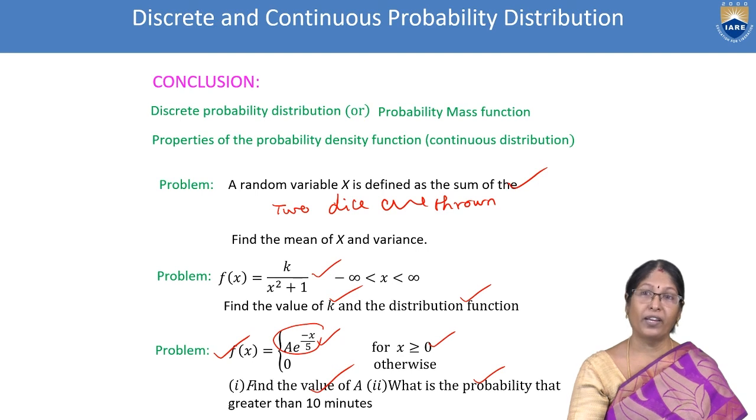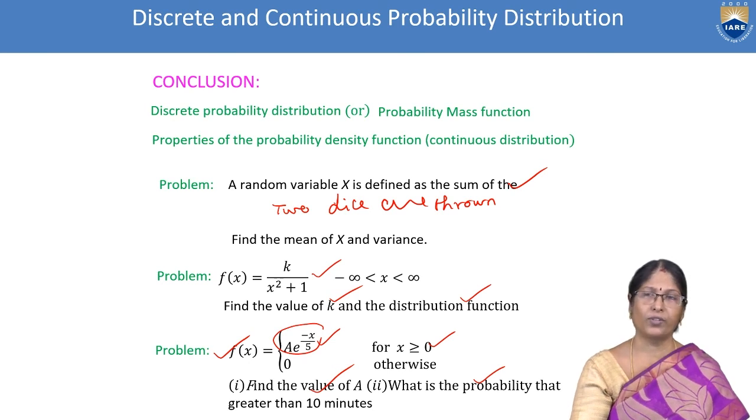What is the probability of a call greater than 10 minutes? That is also discussed. Mainly we focused in this lecture on the difference, whether problems come under discrete or continuous.